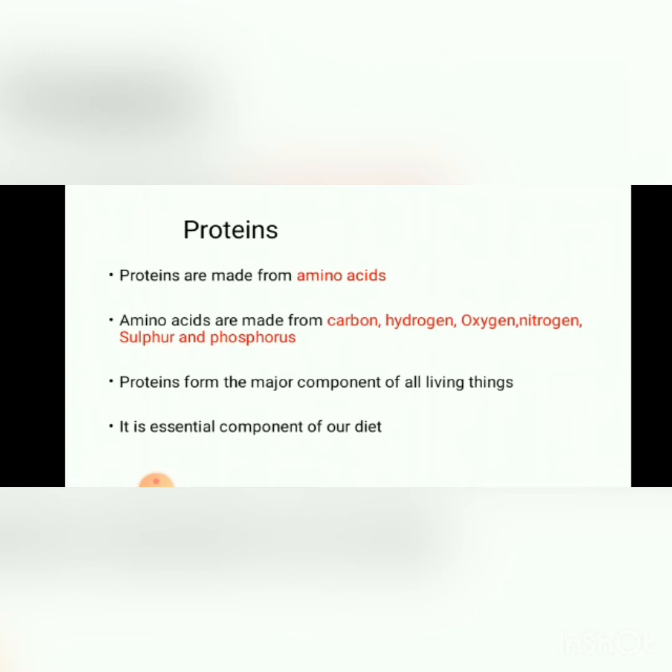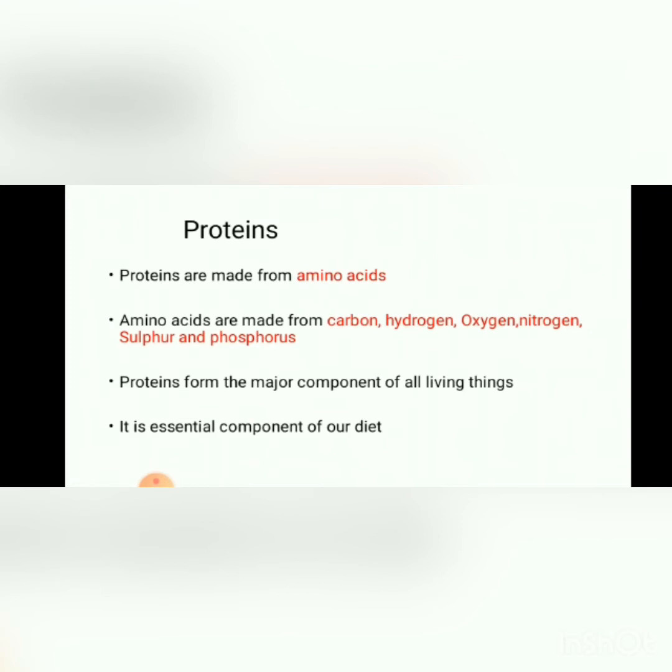Amino acids are small molecules. Different kinds of amino acids align together and form a chain of protein. Amino acids are made from carbon, hydrogen, oxygen, nitrogen, sulfur, and phosphorus. Amino acids are made up of these elements. Proteins form the major component of all living things.